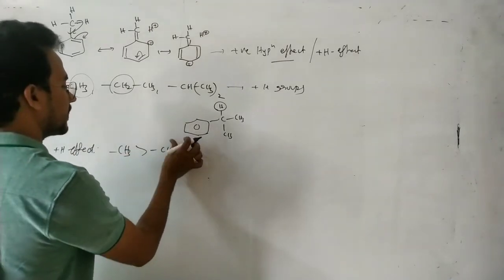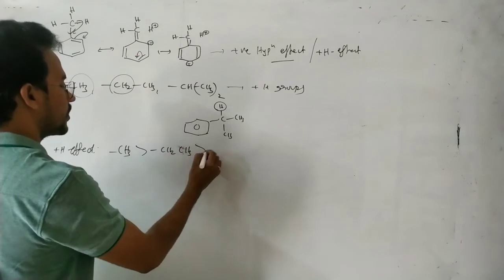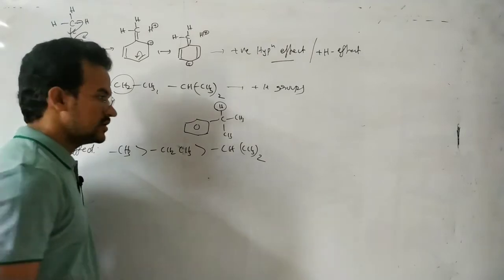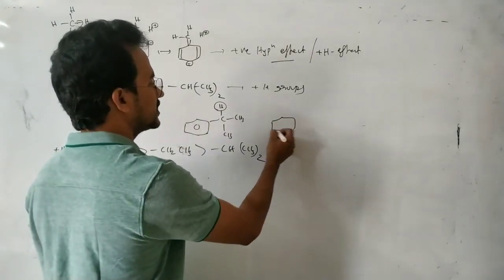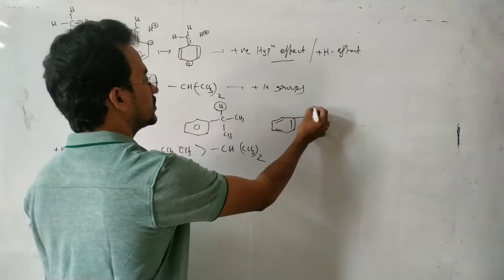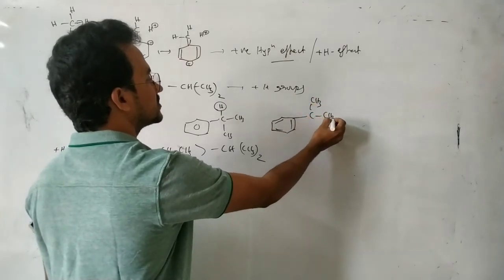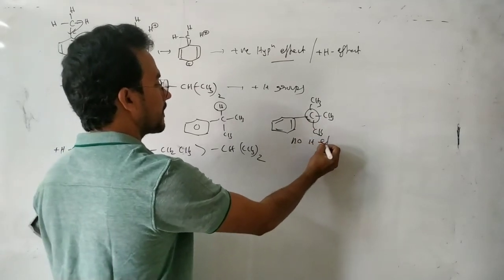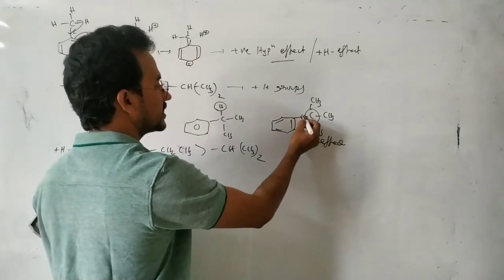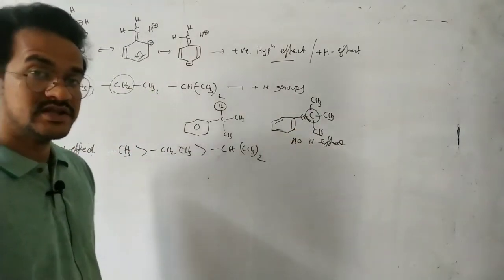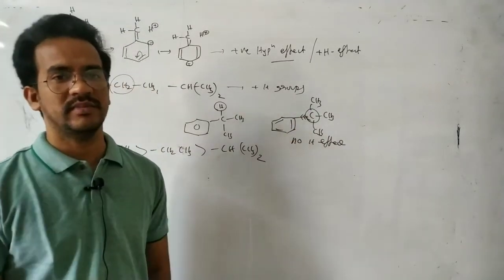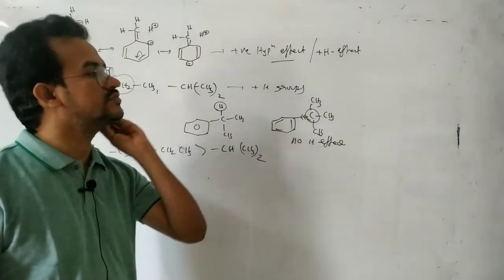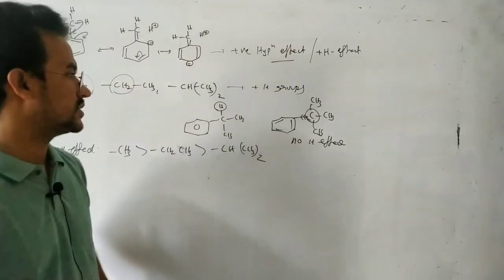and next ethyl, and next isopropyl, CH(CH3)2. That's it. For the tertiary butyl group, no hyperconjugation: all three are CH3 groups, no alpha hydrogen, no hyperconjugation, no H effect. Of course, only the inductive effect is there. Tertiary butyl group is a very strong plus I group, but coming to hyperconjugation, its hyperconjugation effect is 0, when attached to the benzene ring.